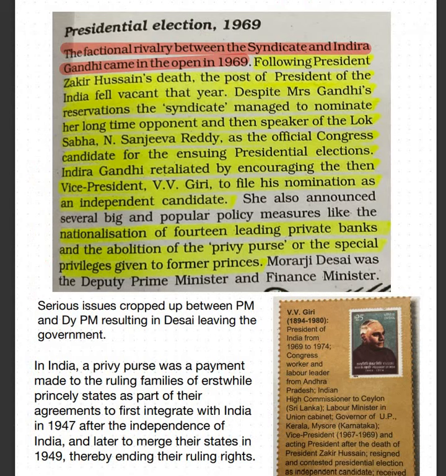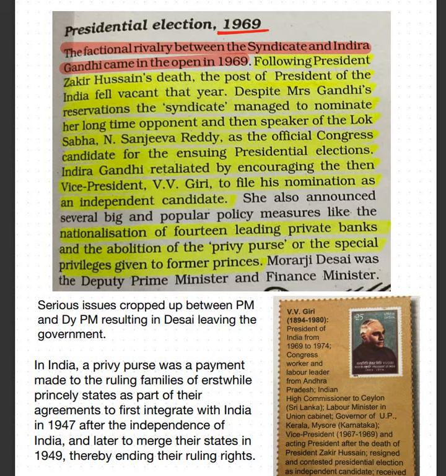And finally, in 1969, the rivalry between the syndicate and Indira Gandhi came out in the open. Following President Zakir Husain's death, the post of president was vacant that year.